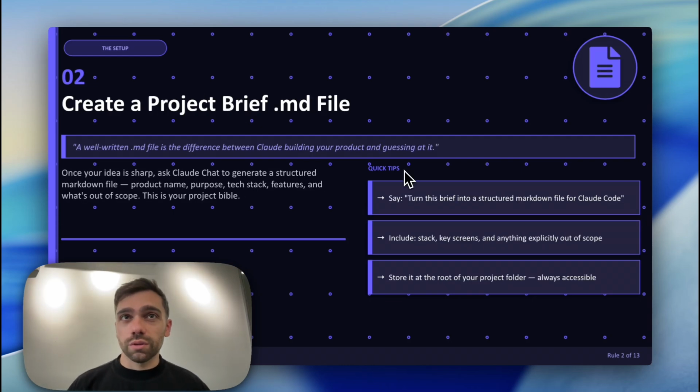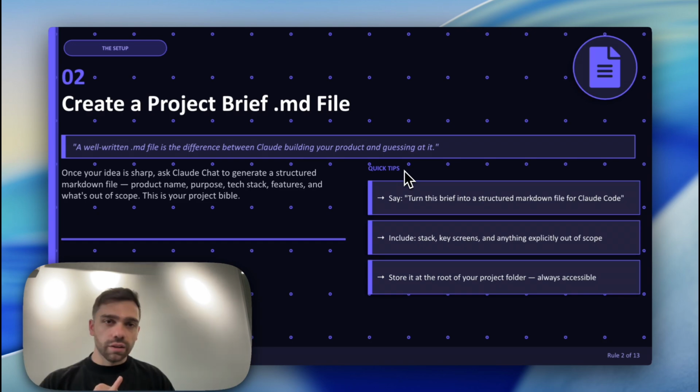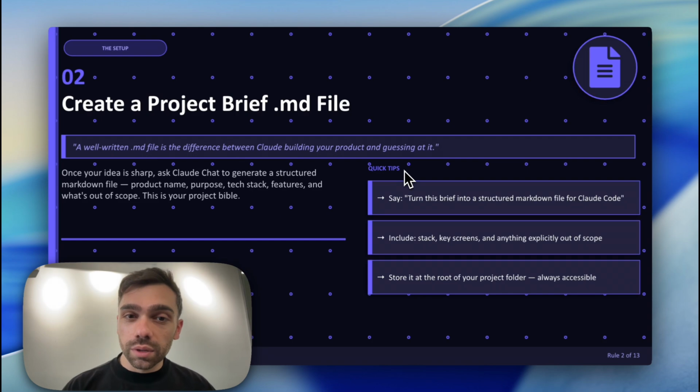So the second thing that you should do after ideating with Claude Chat is ask it to create you a .md file. This is essentially like the brain and the rules and the scope of what that idea is, and that's what you're going to take to Claude Code, and you're going to create a folder. You're going to put the .md file in it. All right, you're going to connect Claude Code to that folder. That means you create a folder on your desktop. You add this file in there, and then you ask Claude Code to read that .md file. Okay, it gives it all of the briefings for the idea, and it's going to identify all the scopes of what it needs to build, what features, what key screens, all of these different things. All right, so everything is in that file.